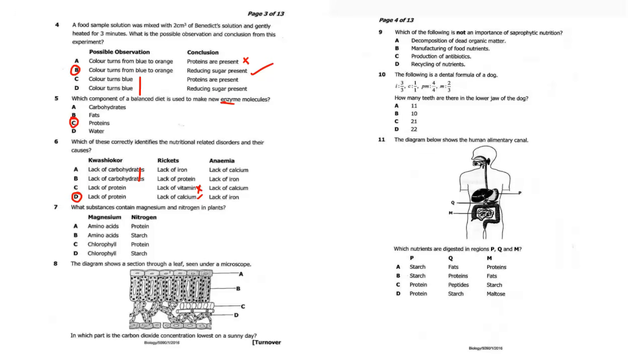Question 7: what substances contain magnesium and nitrogen in plants? Magnesium is necessary for chlorophyll synthesis, so we need those that start with chlorophyll, so no amino acids. Then nitrogen, look at this. Is it starch? No, it's protein. So the answer is C. Look at how simple it is.